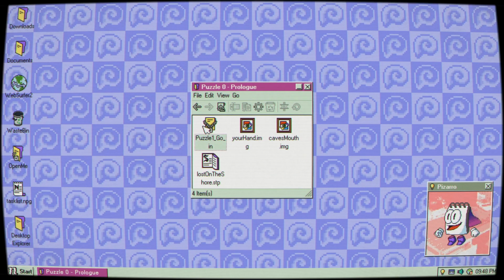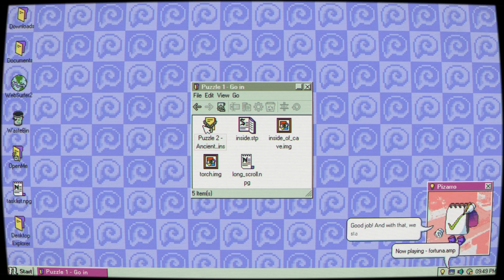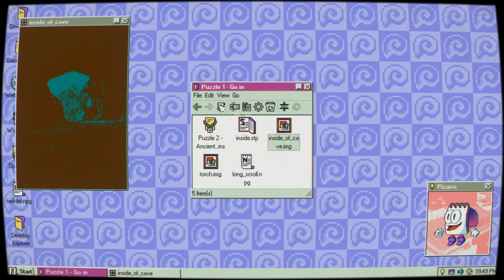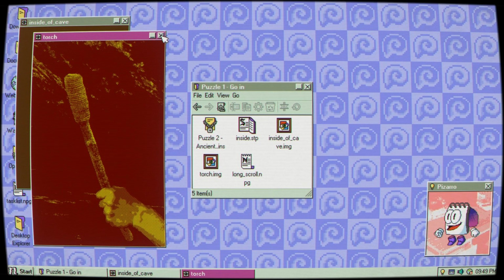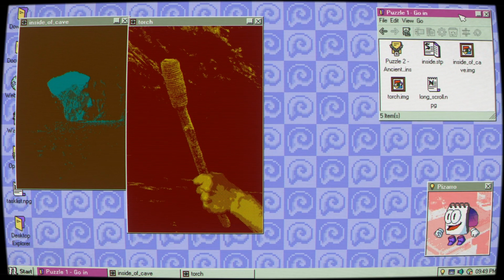All right, puzzle 1. Obviously, Fortuna. Good job. And with that, we start our adventure. All right. We've got the inside of a cave and a torch. I'll put this up here.